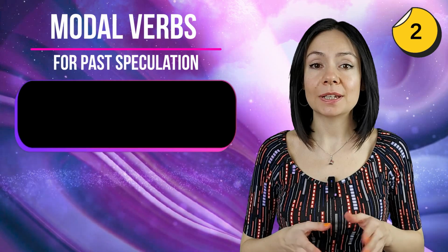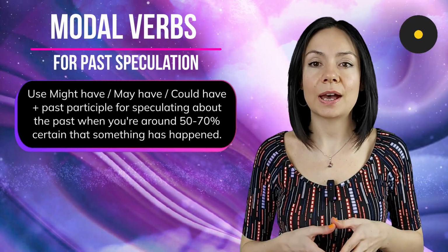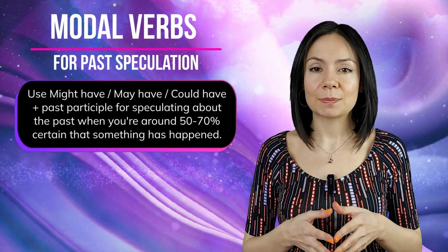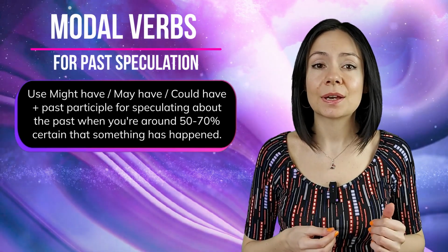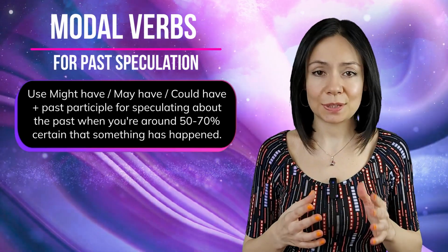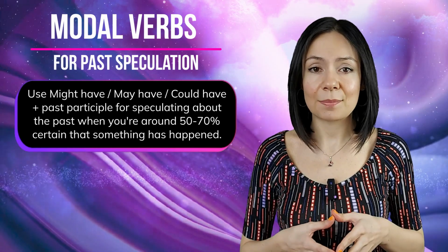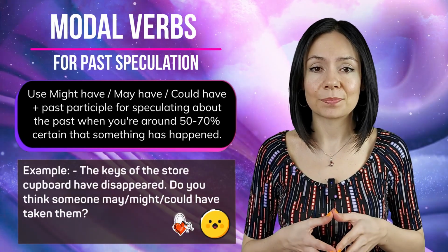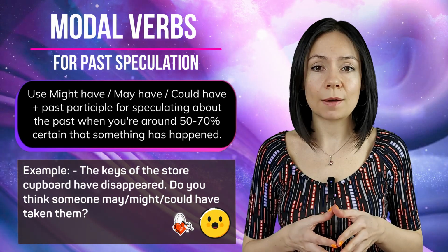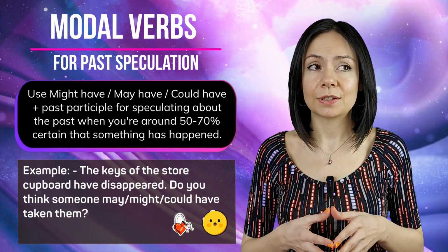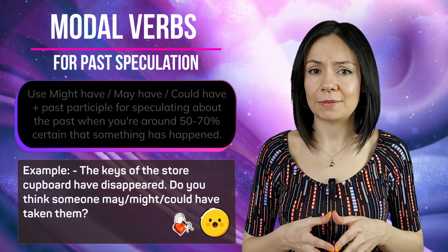Number 2, use might have, may have, or could have plus past participle for speculating about the past when you're around 50 to 70% certain that something has happened. An example, the keys of the store cupboard have disappeared. Do you think someone may have taken them?